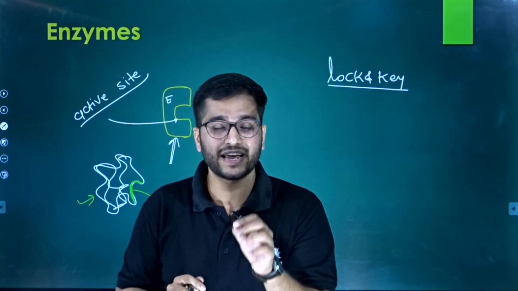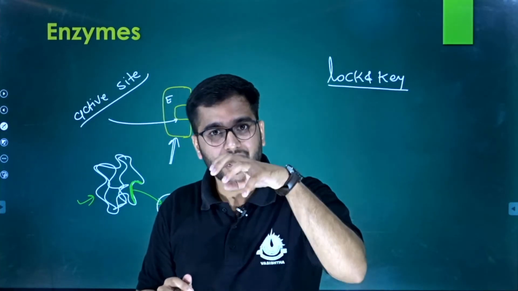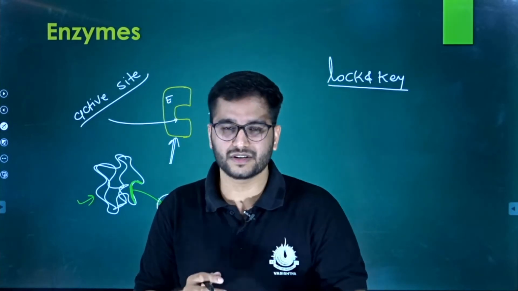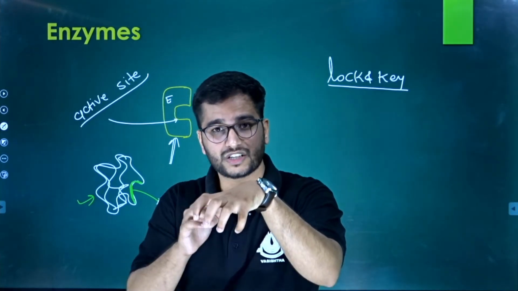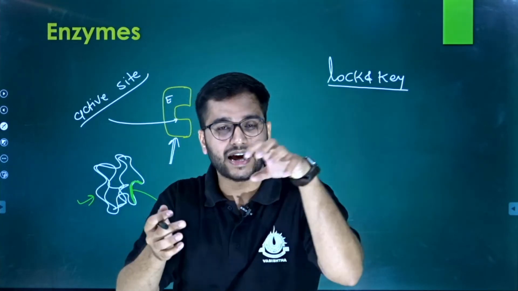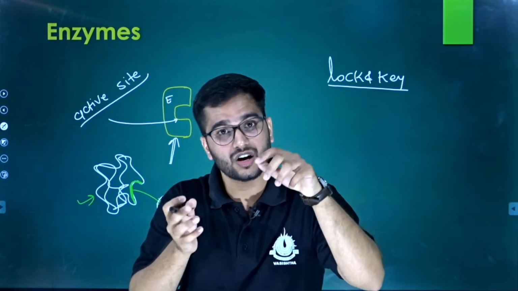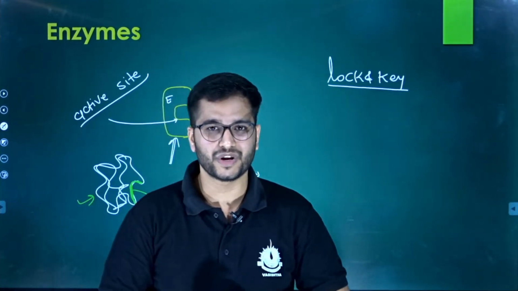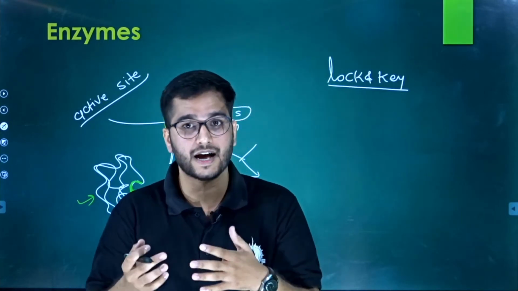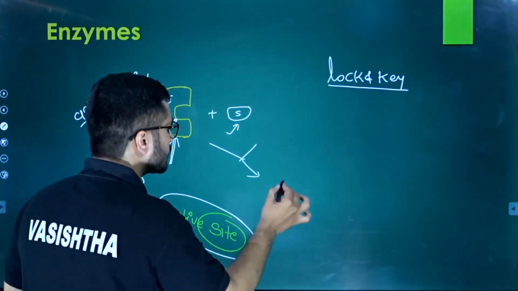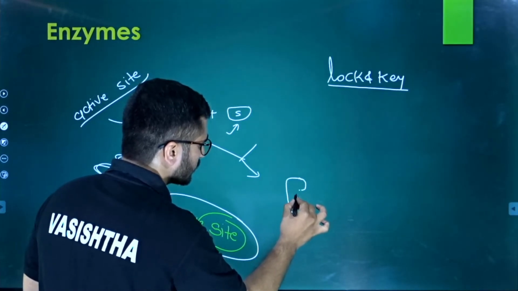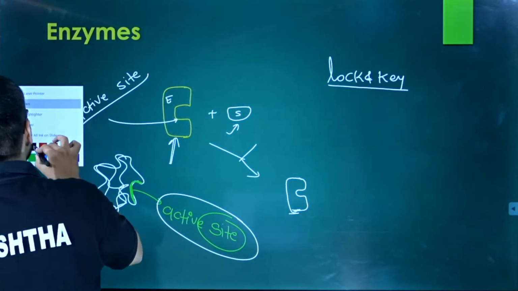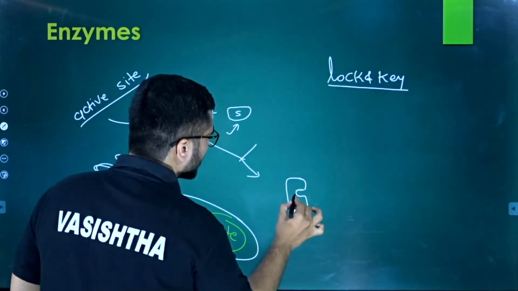Remember this, I again repeat. The enzymes are the lock and substrates are the keys, or you can say vice versa: the substrate is the lock which wants something to happen, and the active site of the enzyme is the key for that particular reaction by which the reaction will start and proceed. So the enzyme, or the active site, binds with the substrate.